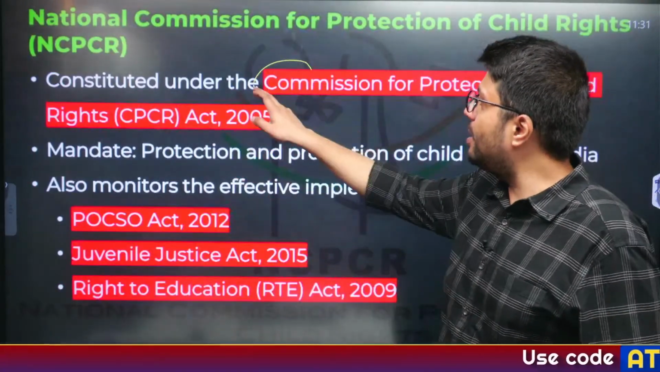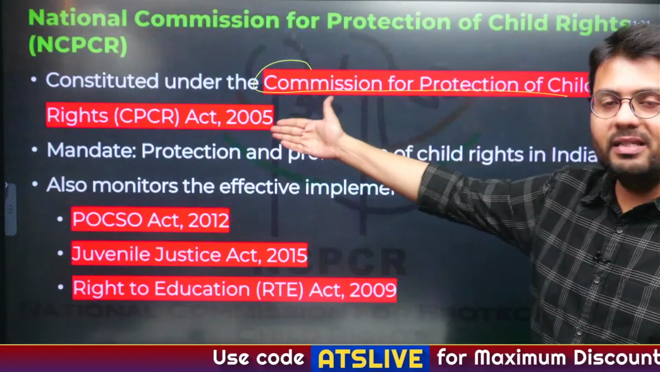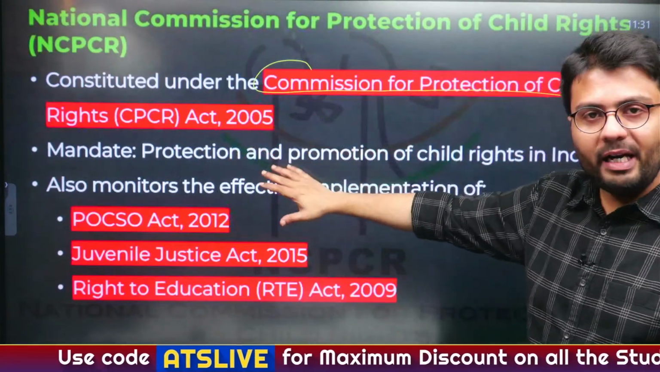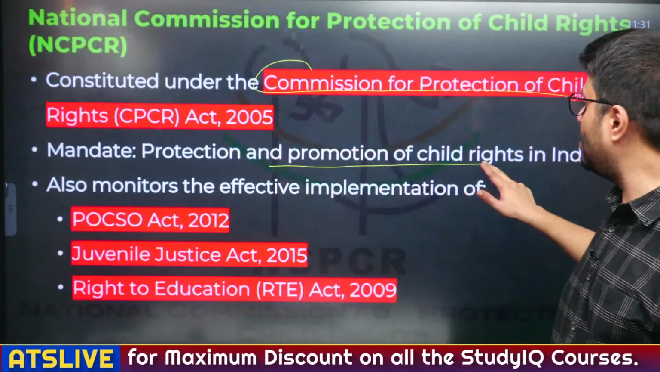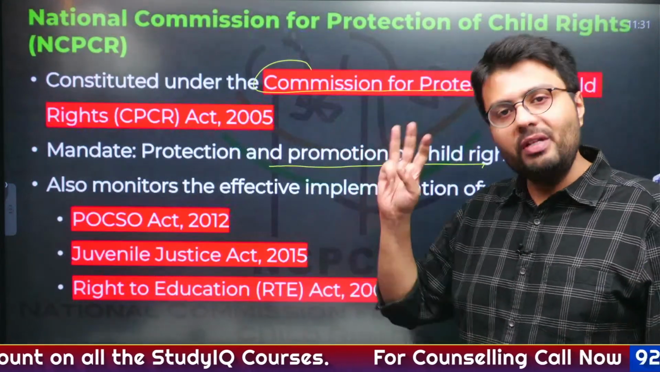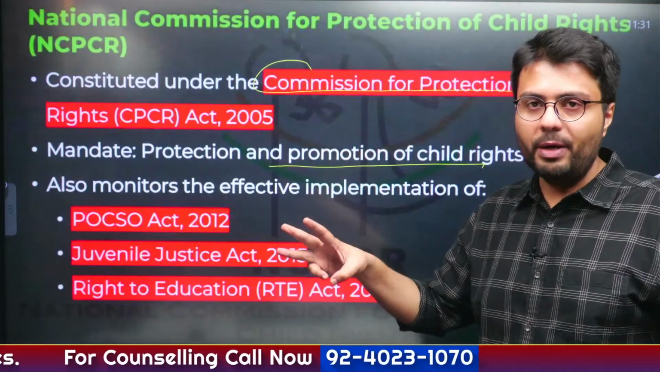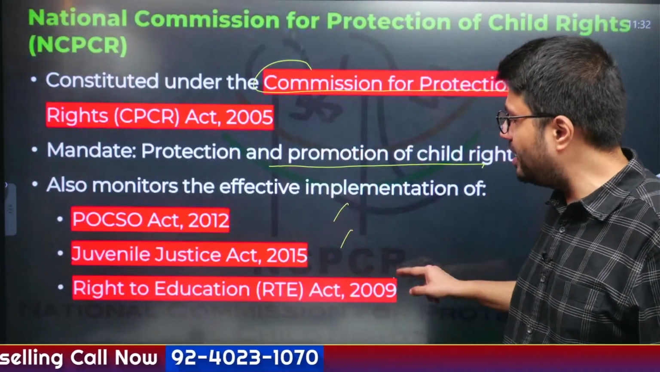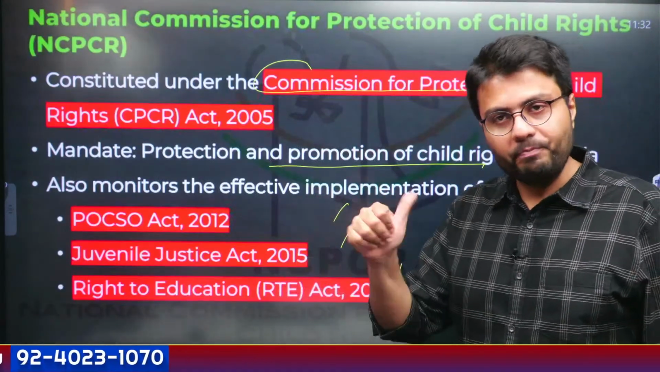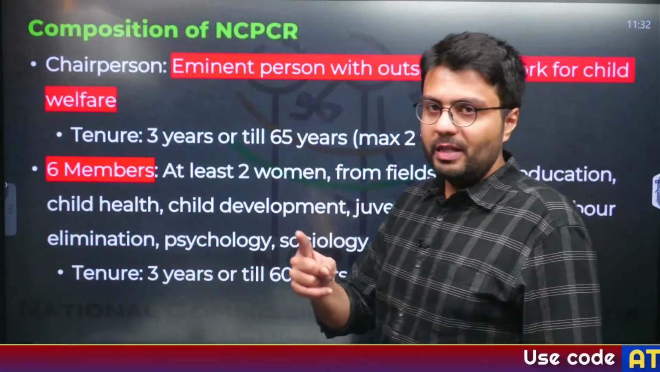It was constituted by an act of the Indian Parliament, the Commissions for Protection of Child Rights Act, 2005. The mandate of this act is to protect and promote child rights in India, and it also monitors the implementation of 3 acts in India: POCSO, the Juvenile Justice Act and the Right to Education Act. And as the name suggests, all these 3 acts deal with children. Okay.